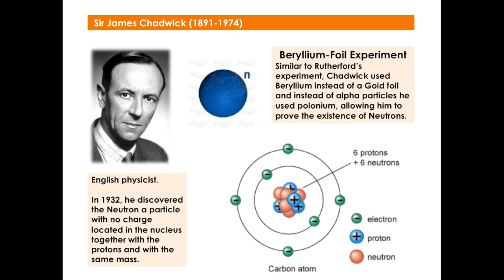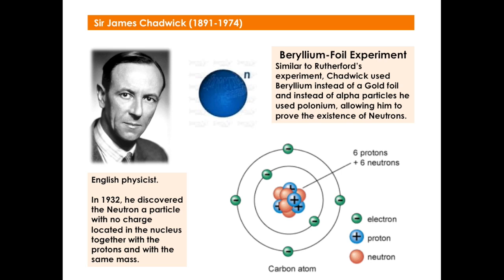After him, Sir James Chadwick, 1891 to 1974. He was an English physicist, and in 1932 he discovered the neutron, a particle with no charge, located in the nucleus together with the protons and with the same mass. For this, he used the beryllium foil experiment.